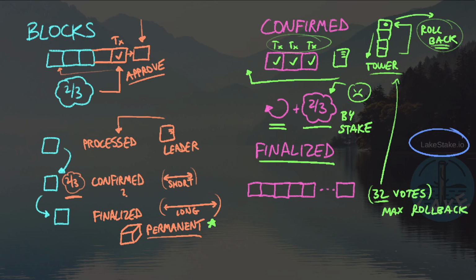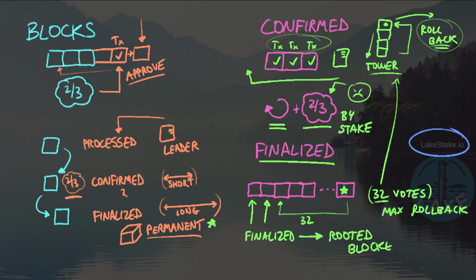So if we can only go back in time by 32 votes, that means that anything beyond 32 votes is going to be permanent. So if this is the block that we're proposing and we want to go back in time, we might find that this block right here is the 32nd block, meaning this is the furthest back we can go. And that creates a situation where these blocks have now entered the finalized state. And these blocks also become known as rooted blocks. They cannot be changed. They cannot ever be undone. Even if a supermajority of the network wanted to go back in time, it wouldn't be possible.